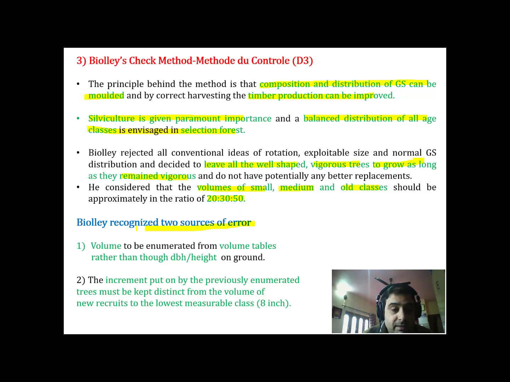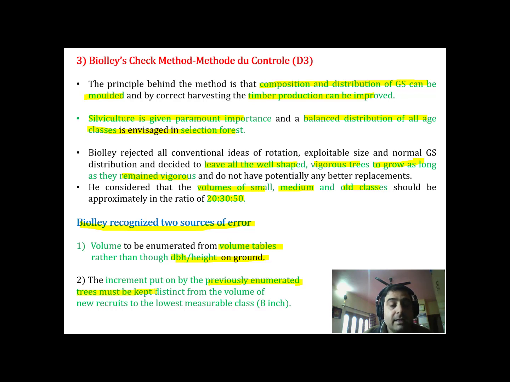Now while doing this, Biolley recognized two sources of error. He told us that the volume to be estimated for growing stock has to be obtained from volume tables rather than to get diameter at breast height from the ground and then to estimate the volume. The second source of error that he recognized was the increment put on by previously enumerated trees.